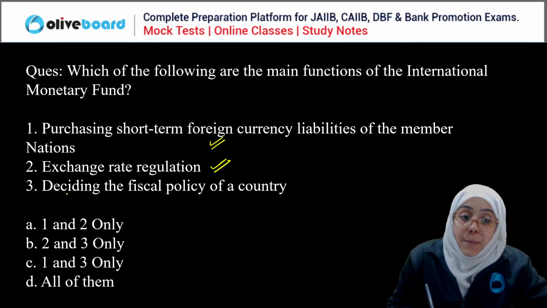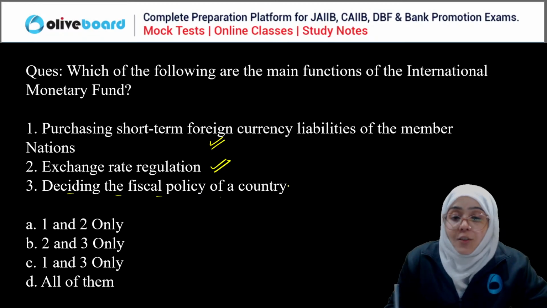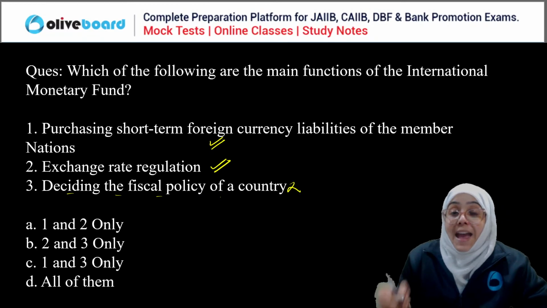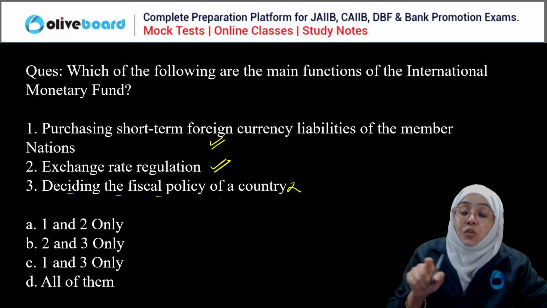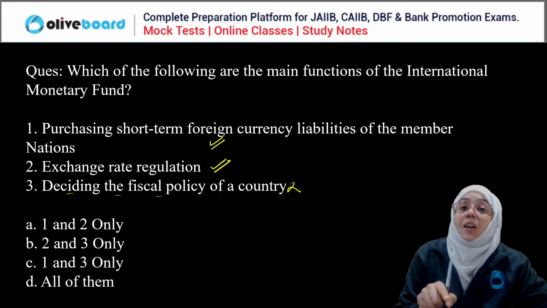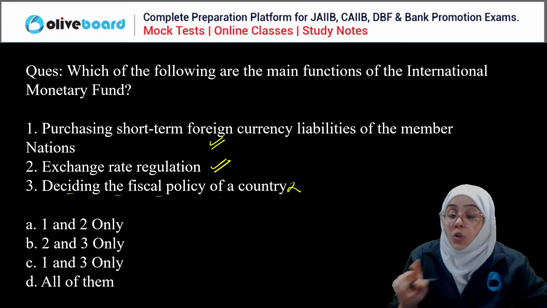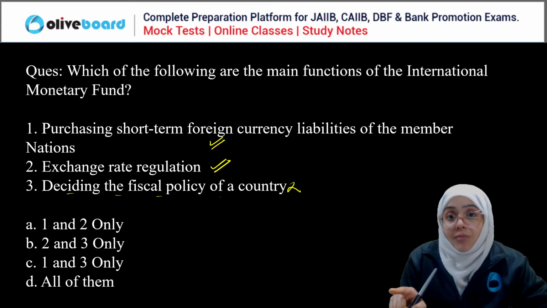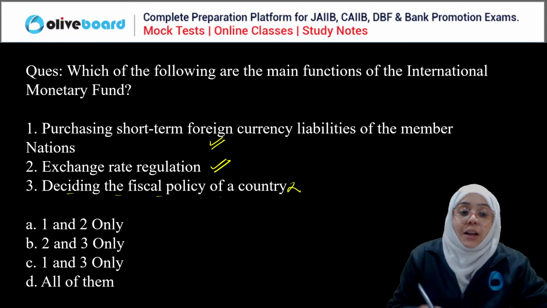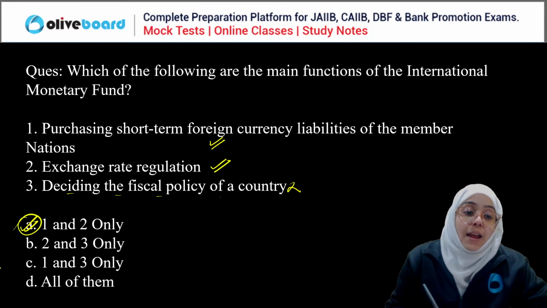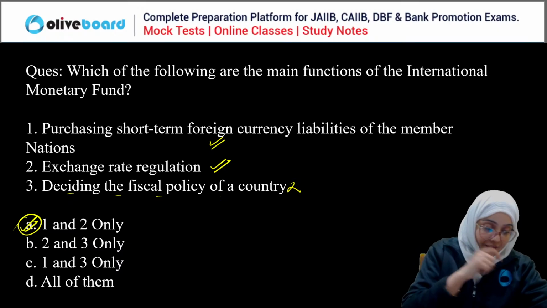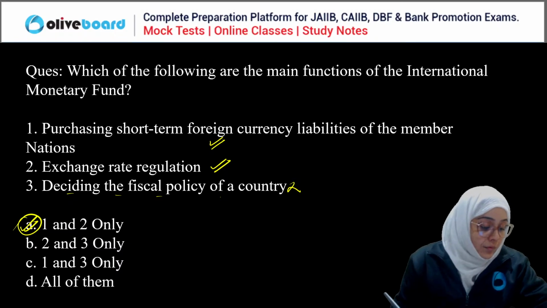But deciding the fiscal policy of the country is not a function of the IMF. Every government is responsible for deciding the fiscal policy of its own country. So the IMF doesn't interfere in the fiscal policy of the country. The correct answer is only one and two, which means A is the correct answer here. Okay, done, guys.